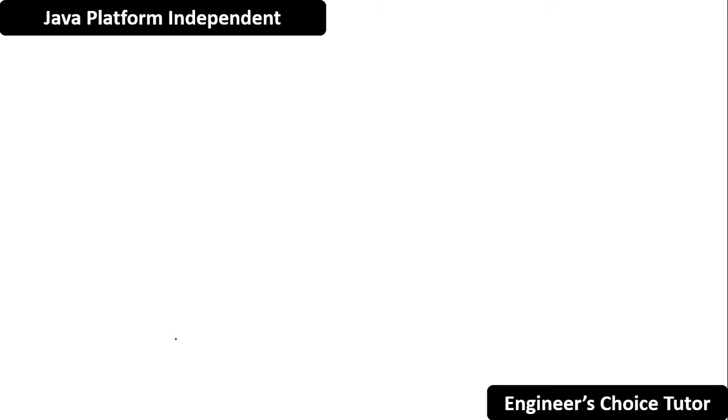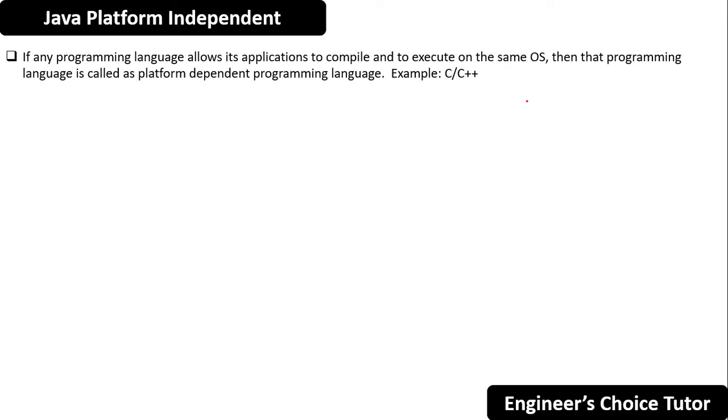So, if any programming language allows its application to compile and to execute on the same operating system, then that programming language is called a platform dependent programming language. The examples are C and C++.